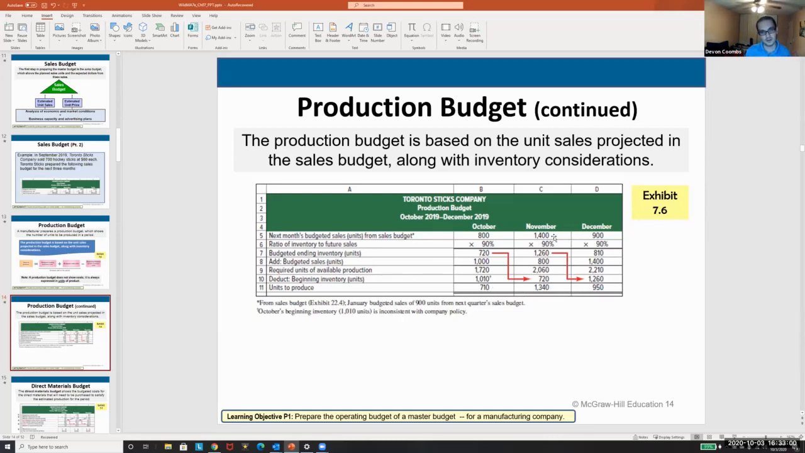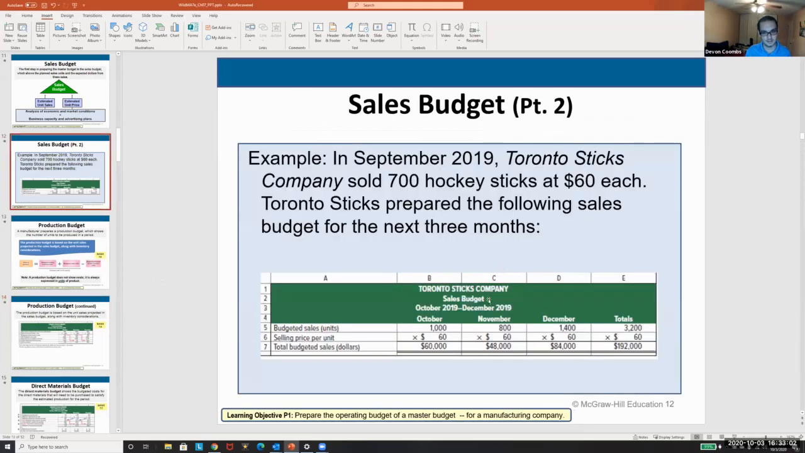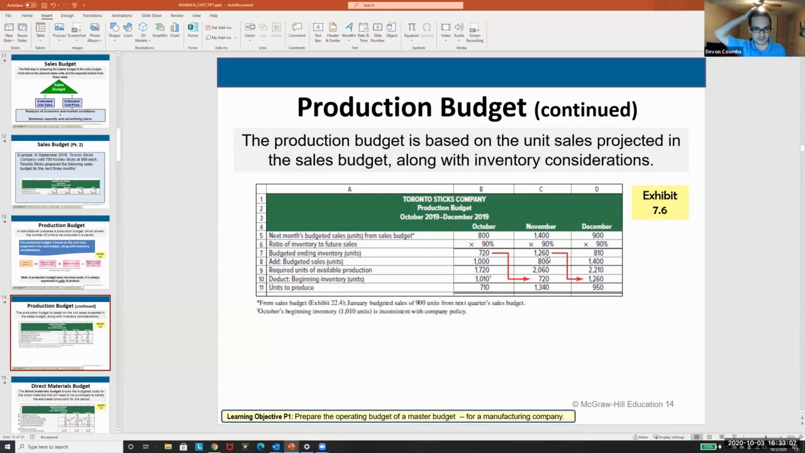Then we take our 1,400 up here, if we go back, that's this 1,400 in December, times our 90%, and that gets our budgeted ending inventory again. Budgeted sales is 800, the 800 gets pulled over. That combined equals our 2,060, and then we move our budgeted ending inventory to our beginning, which is our 720. And that 720 gets subtracted out, because we already have that in our inventory. We only have to produce 1,340.